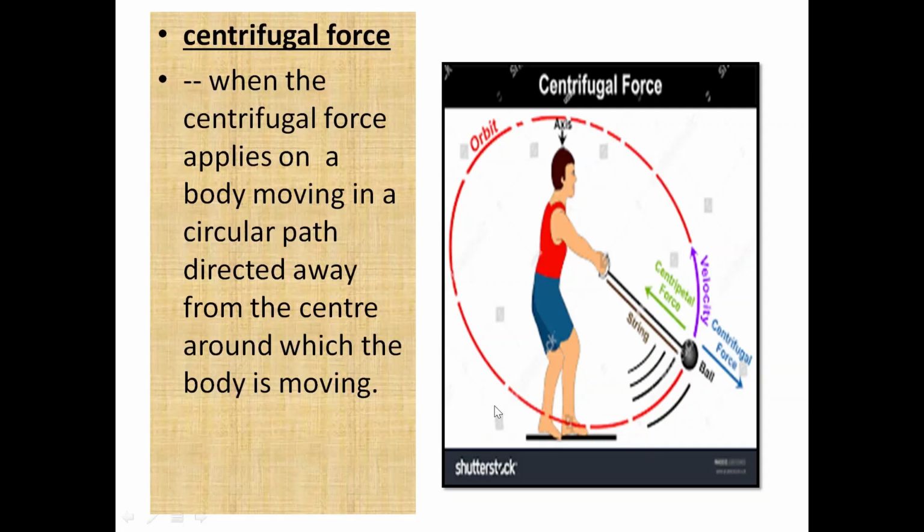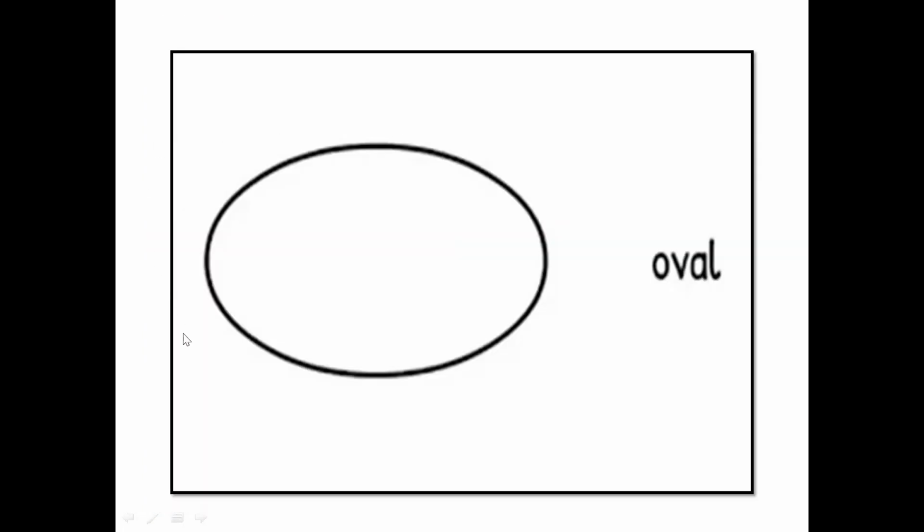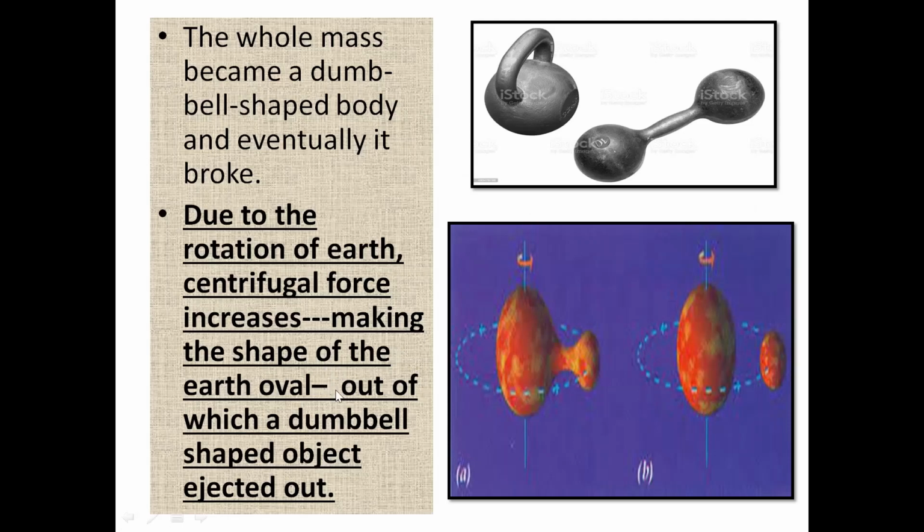As you can see in the picture, due to the rapid rotation of the earth, the centrifugal force acting on the earth also increased. This increased centrifugal force made the shape of the proto-earth oval. Now what happened? A dumbbell shaped object ejected out of this oval earth, which then orbited the earth, and later it was called the moon.